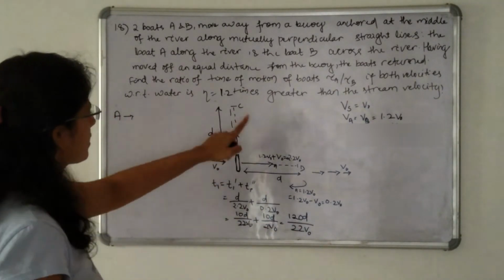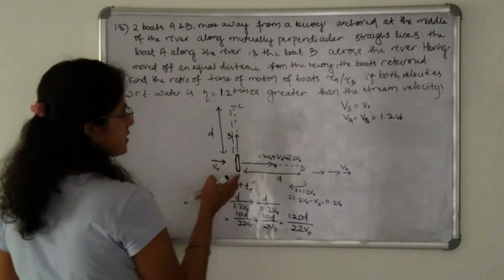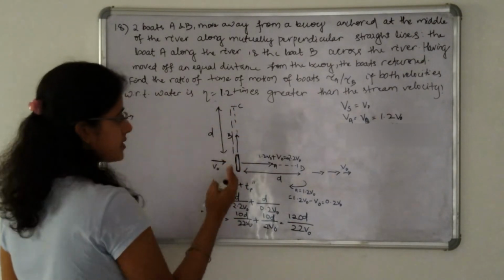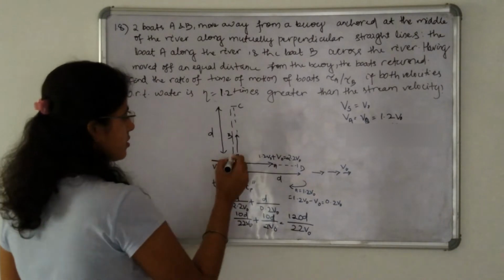Then we are taking the condition of boat B. It says that boat B is moving perpendicular to A, that is across the river, but the velocity of stream is in this direction.